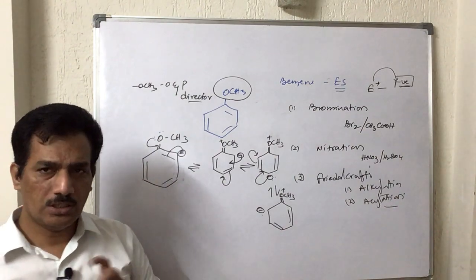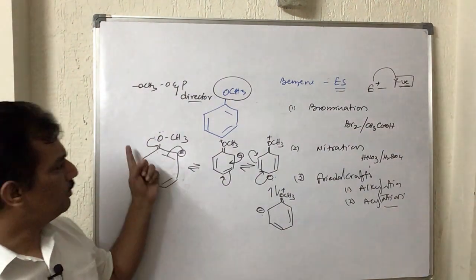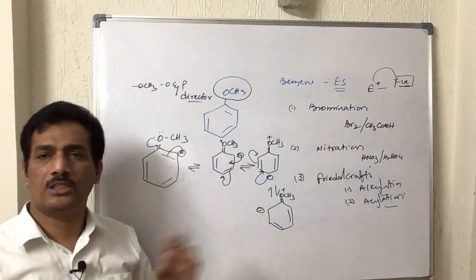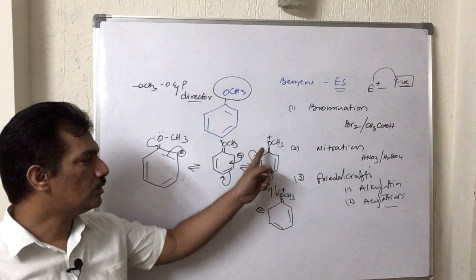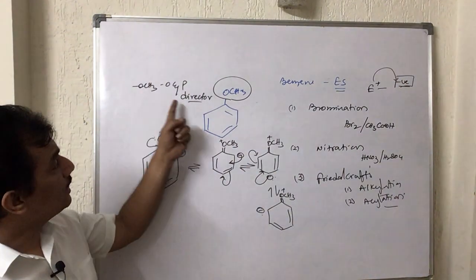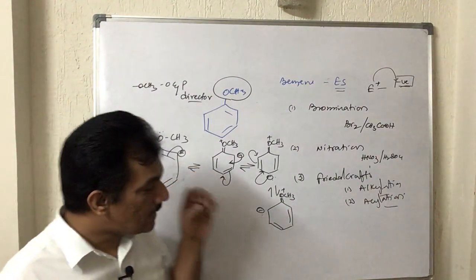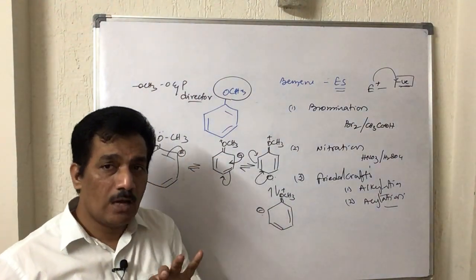In such a case, that OCH3, because of its contribution, is creating negative charge, a favorable condition for electrophilic attack at ortho and para, and thereby it is an ortho para director, we can say. Next, how is it directing? By creating the favorable condition.